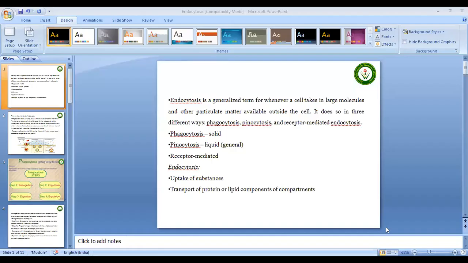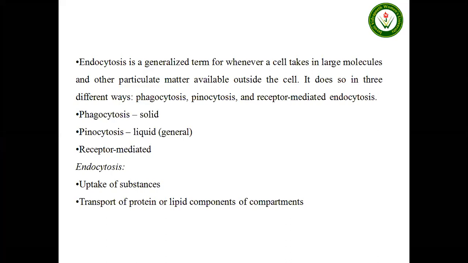Endocytosis is a generalized term where a cell takes in large molecules and other particulate material available outside the cell. It does so in three different ways: phagocytosis, pinocytosis, and receptor, which is protein-mediated endocytosis. So what is the basic difference between these three?